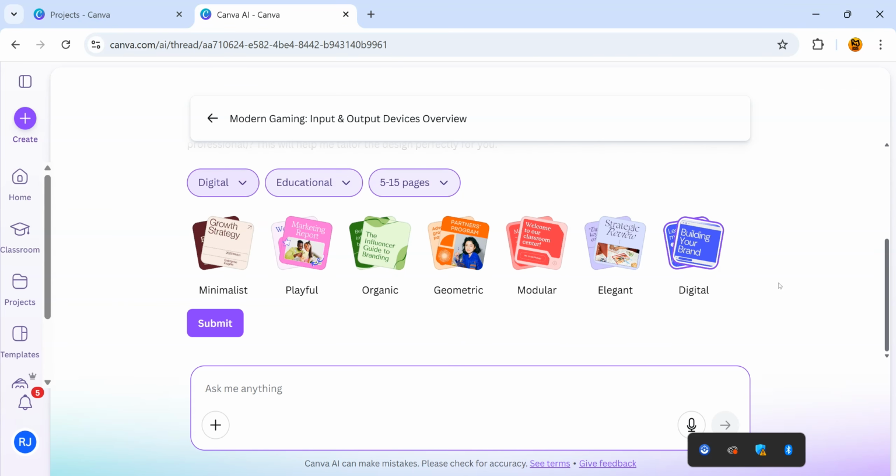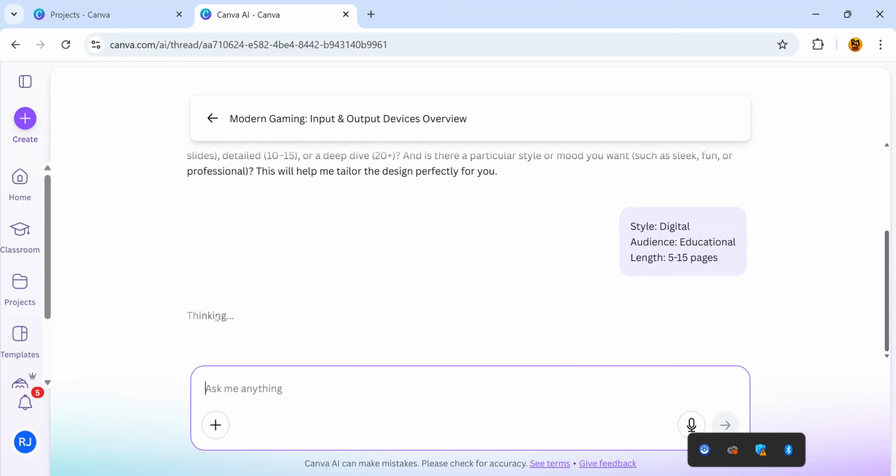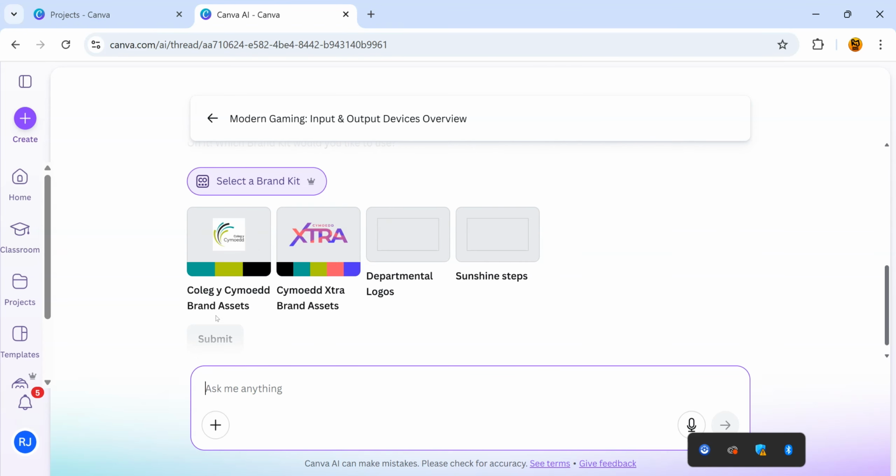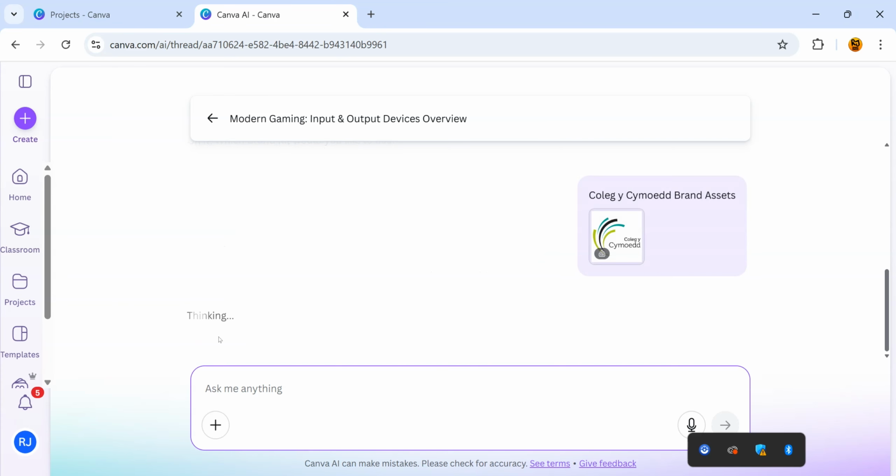So right, it's asking me what I want to do. Do I want a playful presentation, organic? Well, because it's game development, I'm going to go with digital, which is already chosen there. It's for educational, and 5 to 15 pages probably seems right. So I'm going to press submit. And now it's asking me which of our brand kits we want to use. I'm going to use the official ones. This comes with extra bits and pieces as well, but this is the one I want to try. So let's press submit and see what happens.